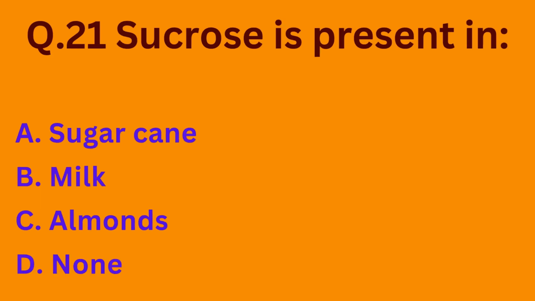Coming to our next question. Question number 21, sucrose is present in option A sugarcane, option B milk, option C almonds, option D none. So basically sucrose is a sugar which is present in sugarcane. The correct option is option A.